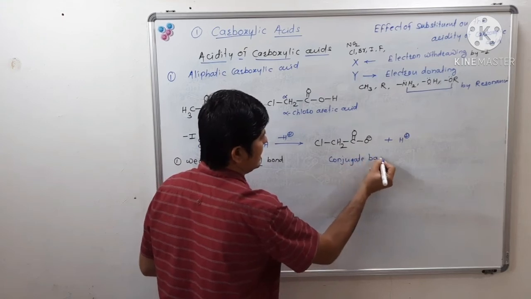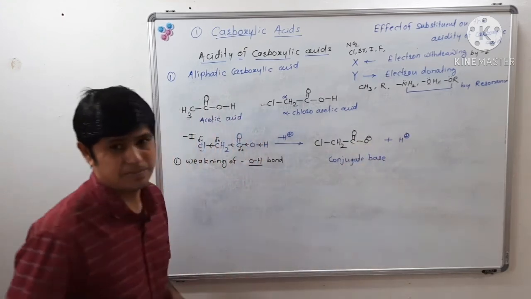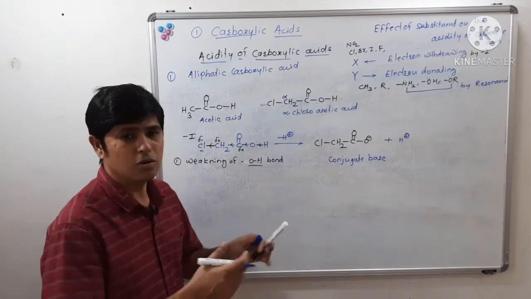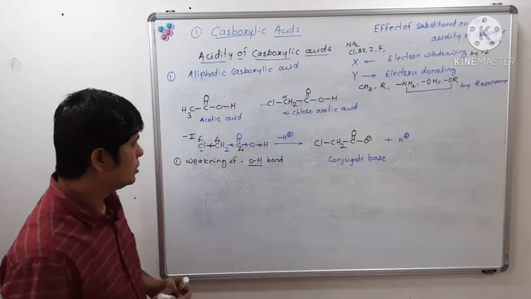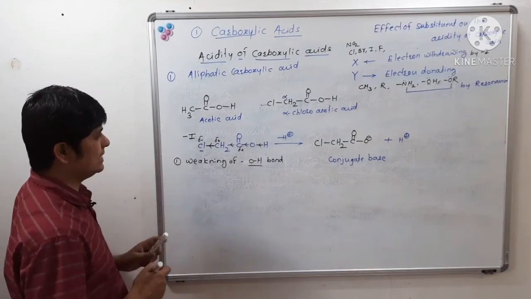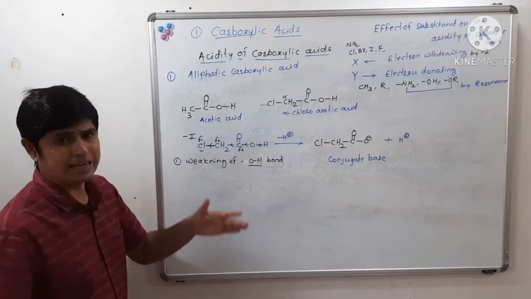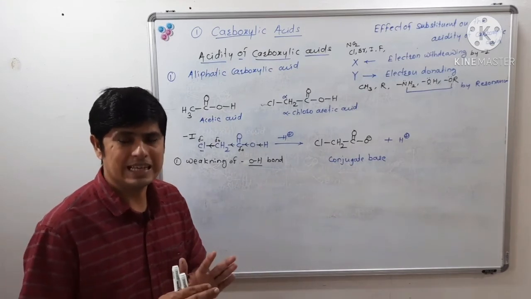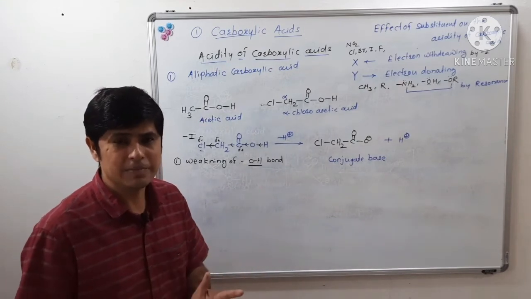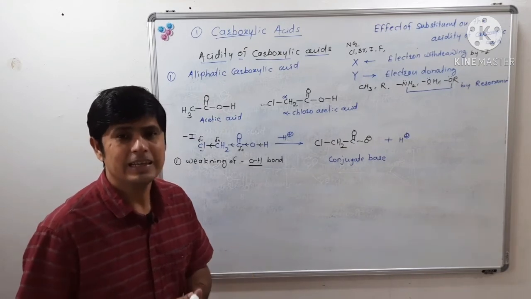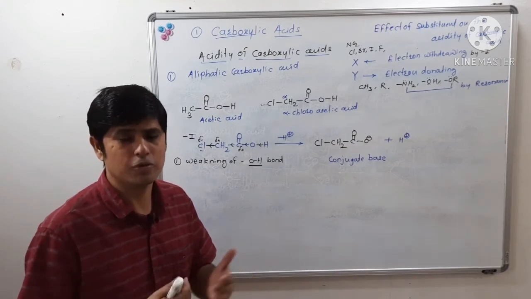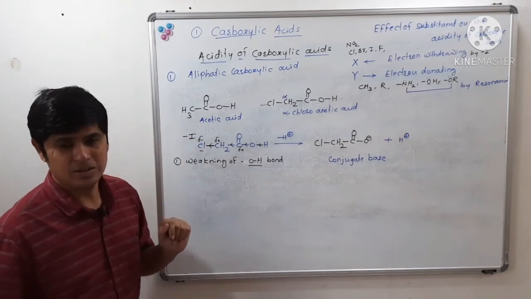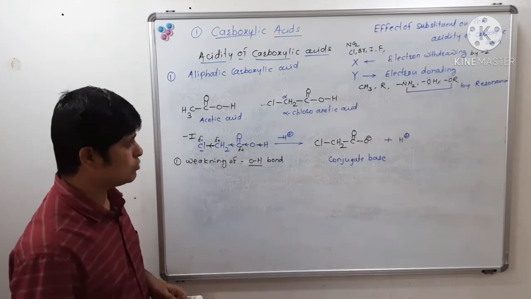So chloroacetic acid releases a proton very easily as compared to acetic acid. This is what we have seen.